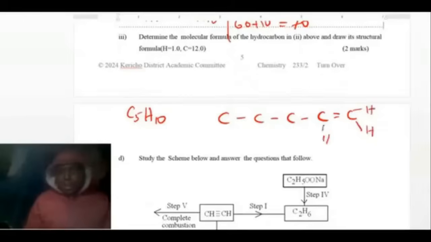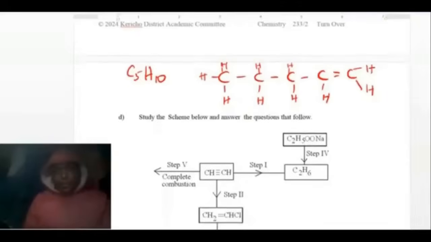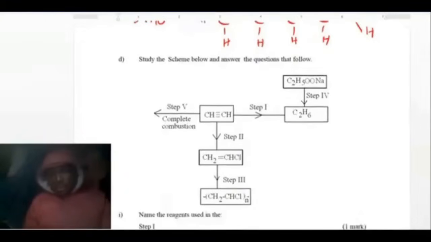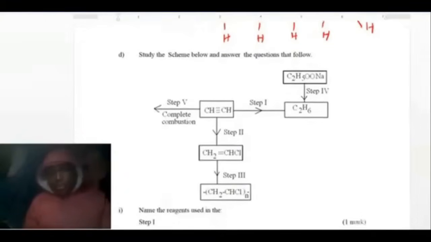Here we will have 1 hydrogen. This is the structural formula for pentene. And that is it. That is the structural formula for that one.